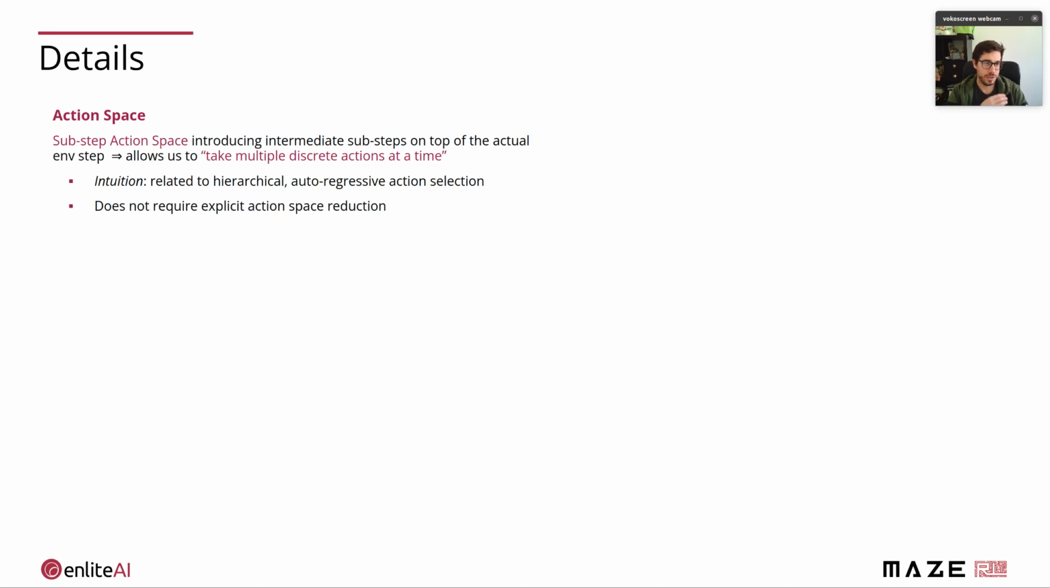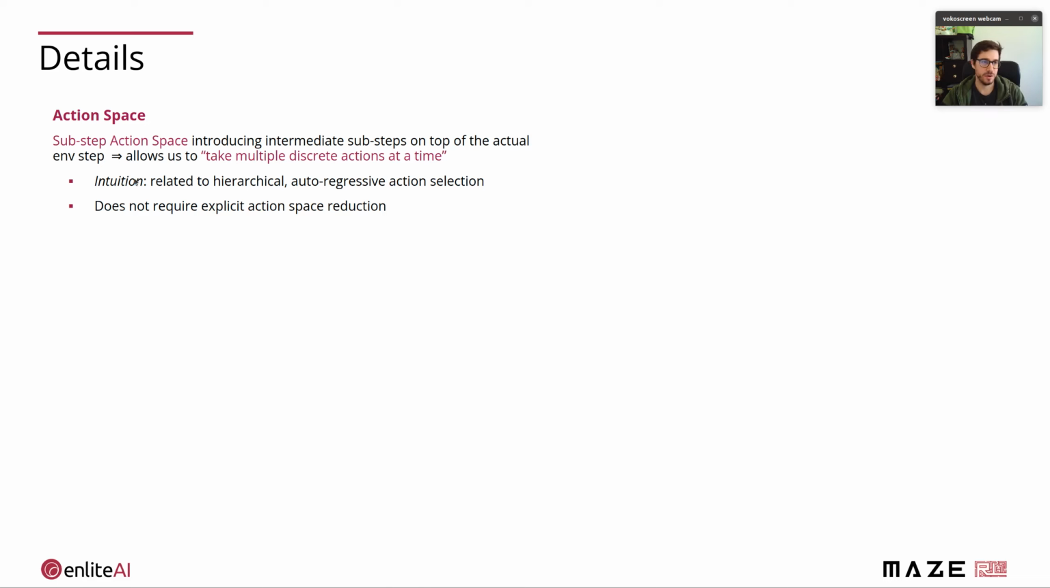Speaking of the topology change action, this is probably the most important bit of our approach. What we did here is we took the Bernoulli distributed multi-binary action space of the grid2op env, which is related to the bus switching problem, and converted it into a substep action space that introduces intermediate substeps on top of this actual env step that now allows us to take multiple discrete actions at a time.